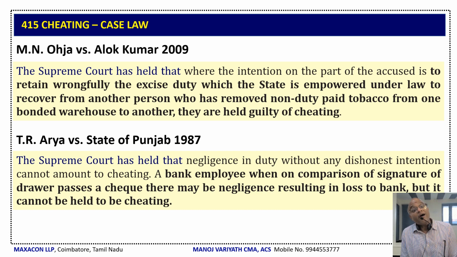Now, T.R. Arya versus State of Punjab, 1987. Here it comes to negligence. The Supreme Court has held that negligence in duty without any dishonest intention cannot amount to cheating. There is no deception here. When a bank employee, on comparison of a drawer's signature, passes the cheque, there may be negligence resulting in loss to the bank, but it cannot be held to be cheating.